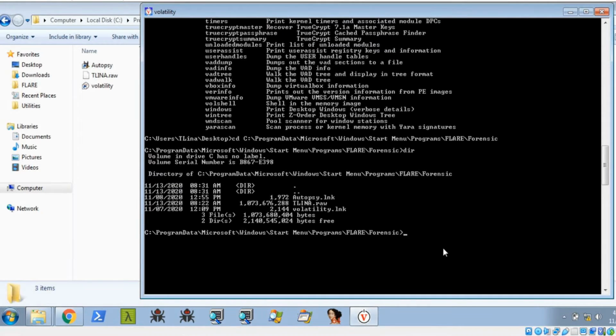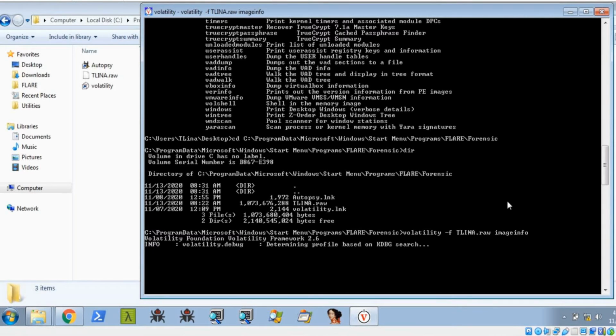You need to type volatility -f, give the image name and imageinfo. So guys, this takes some time, 1 to 3 minutes. We need to wait for that.